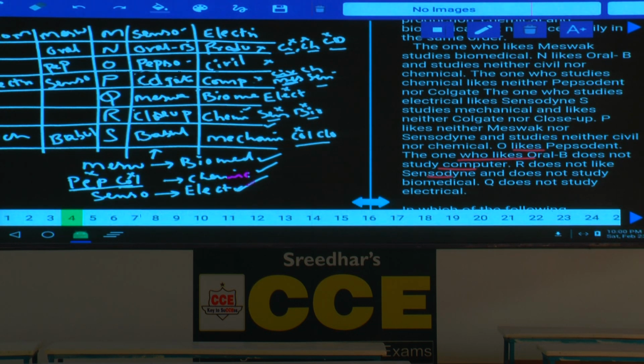Clear now? This is how these 7 persons like 7 different toothpastes and are studying 7 different streams of engineering. Clear now? And this is the final arrangement to this. Question numbers 4 to 8. These 5 questions are based on the given arrangement.